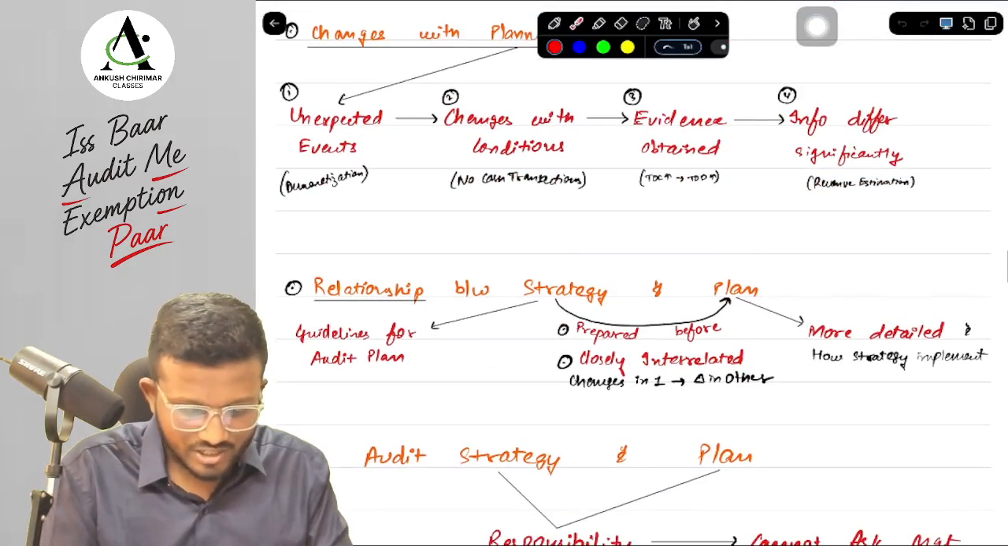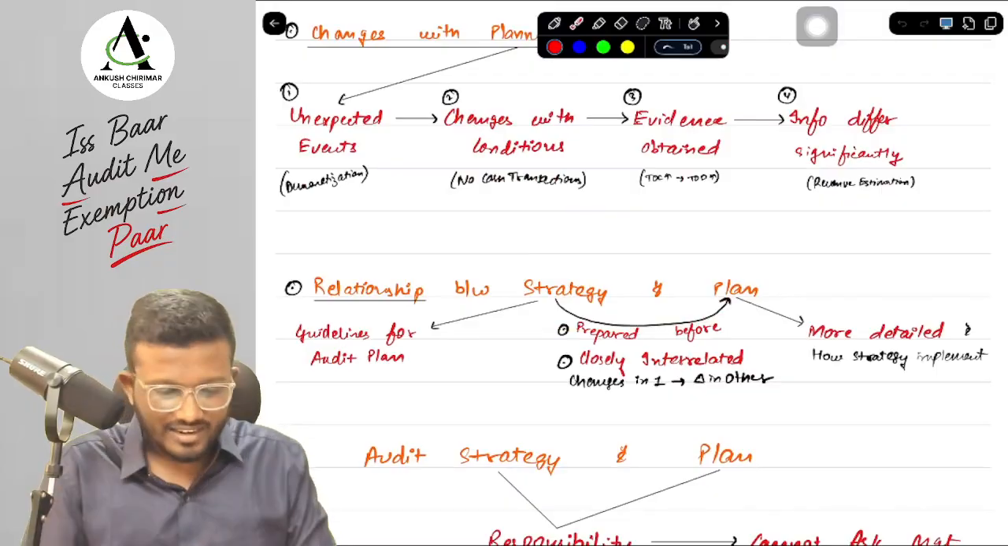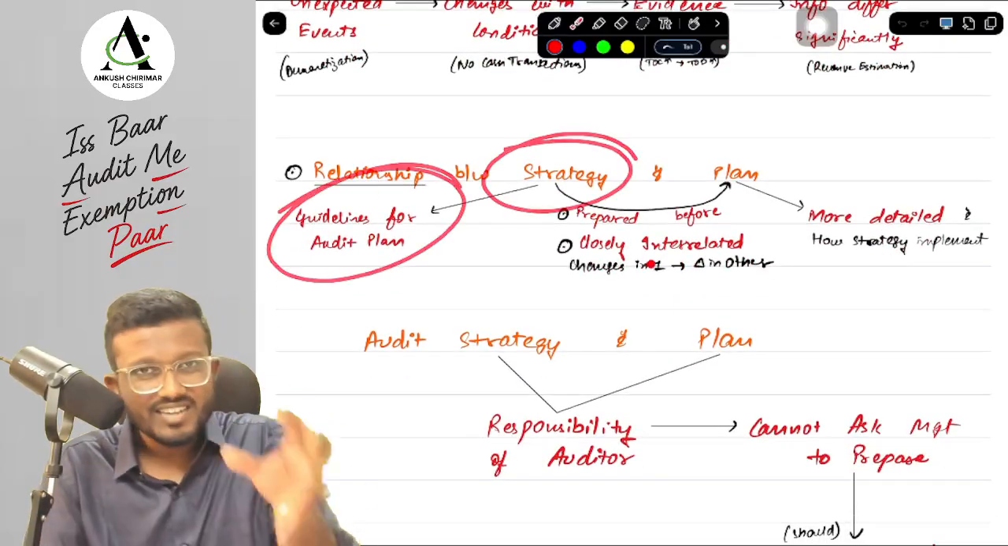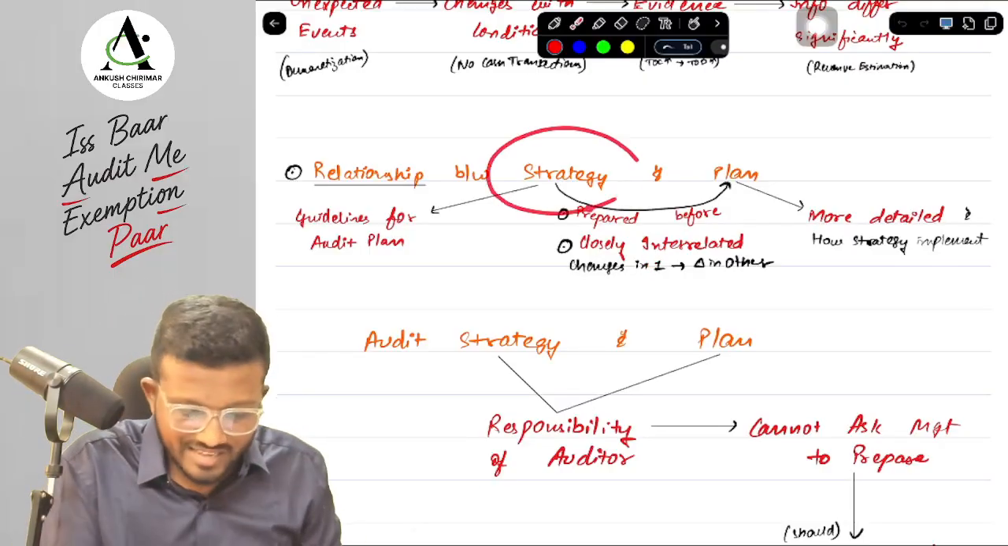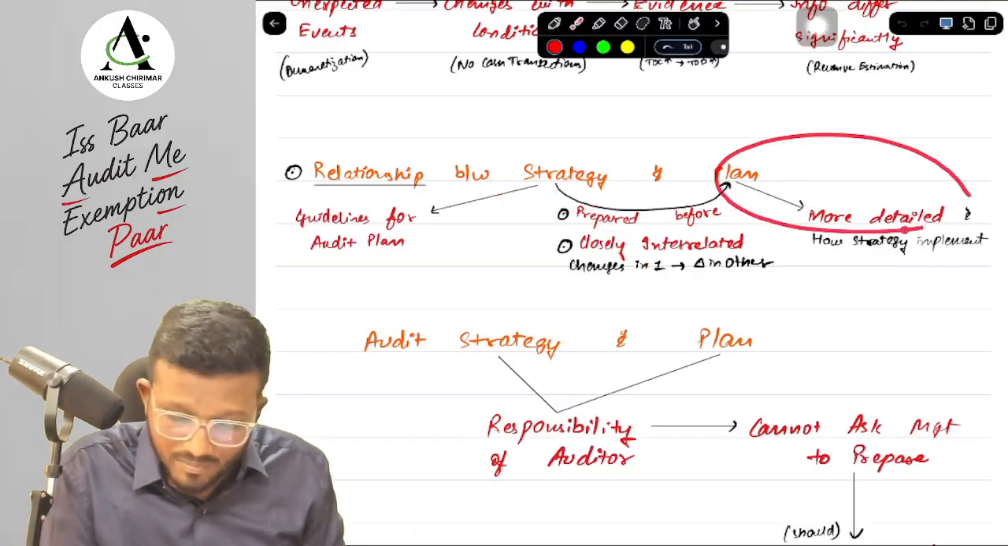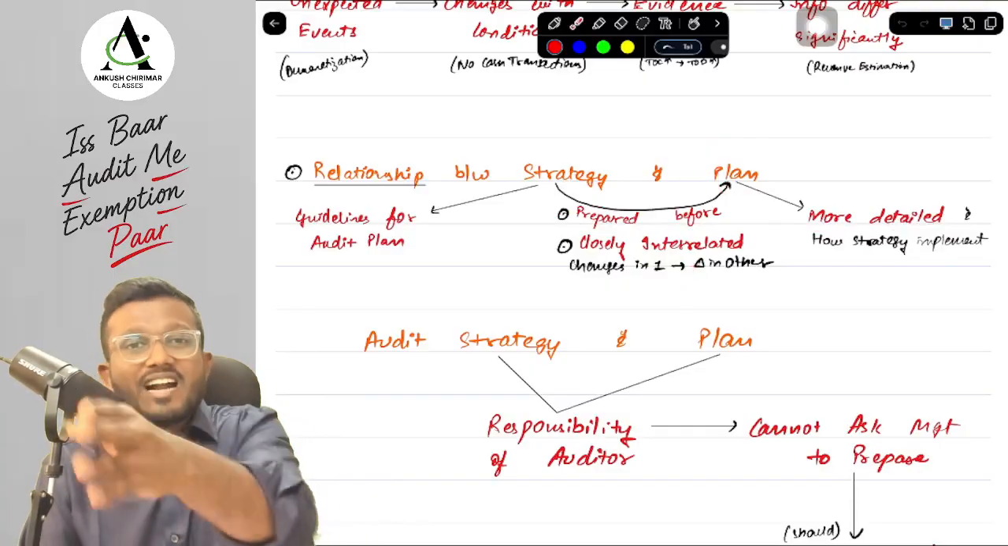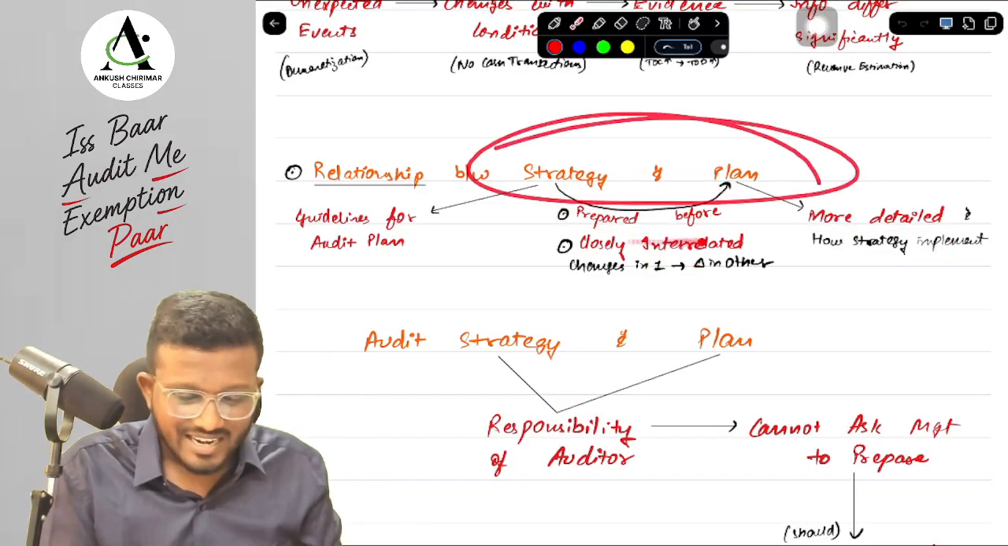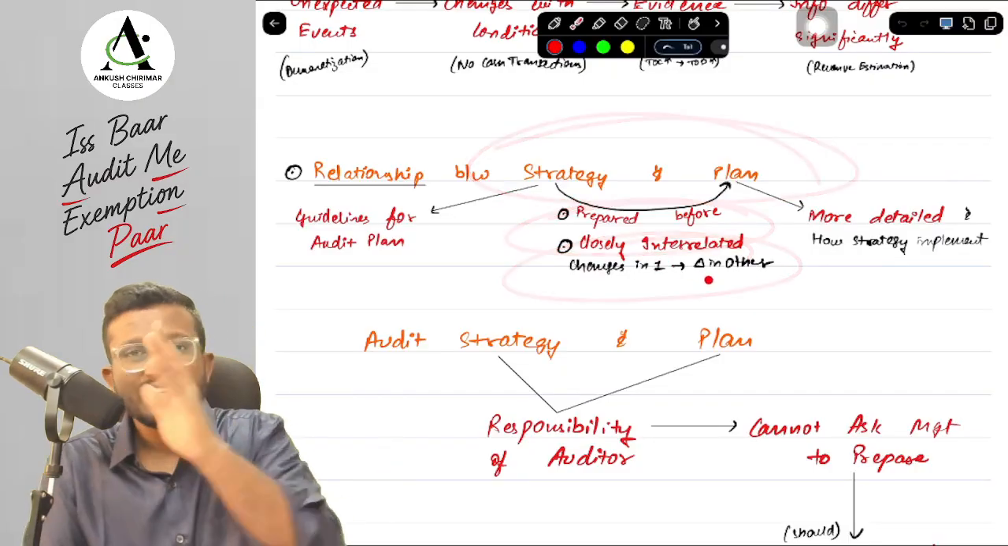Okay, yes sir. Next is the relationship between audit strategy and audit plan. What is the relationship, sir? First of all, as I told you, audit strategy helps in the development of the audit plan. Audit strategy is prepared before the plan, and the audit plan is more detailed and describes how the strategy is going to be implemented, and both are closely interrelated. Changes in one will result in changes in the other.